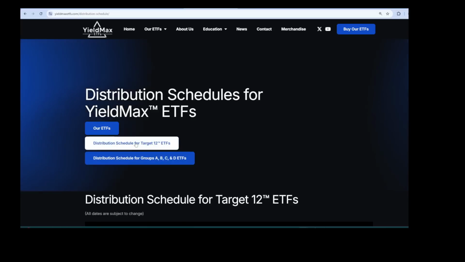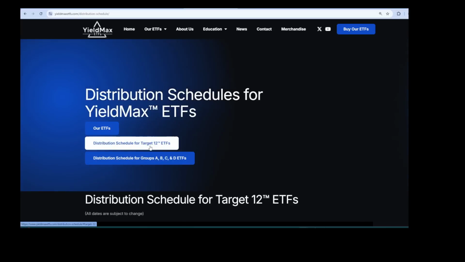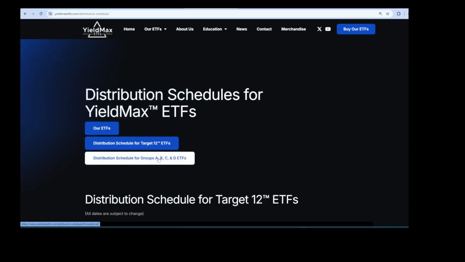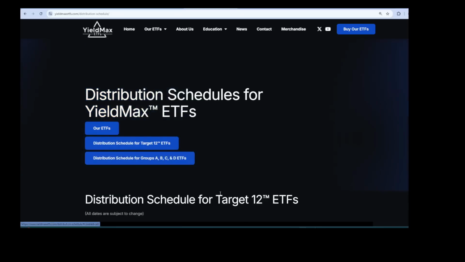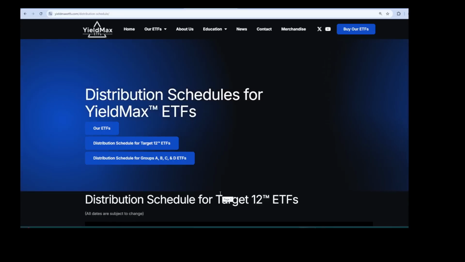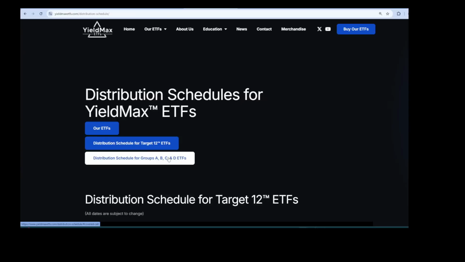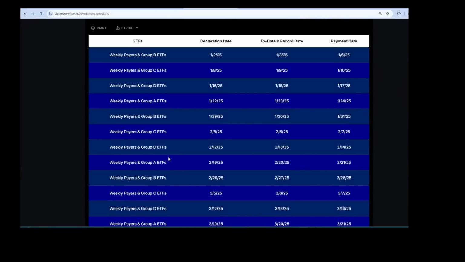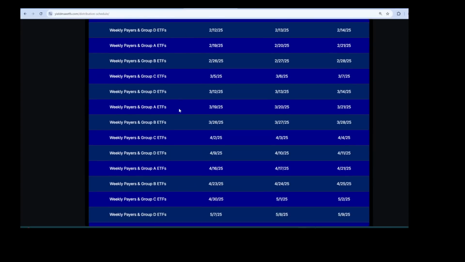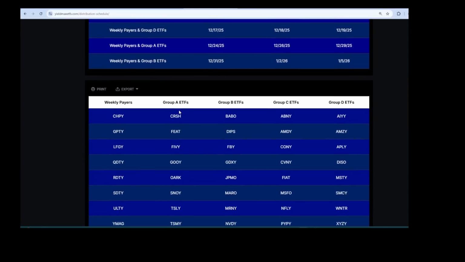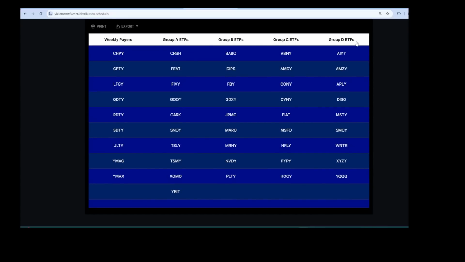And here you can either look at the schedule for the Target 12 ETFs or the Group A, B, C, D ETFs. If you click this, this will just jump you down to that section of the page, or you can just scroll down. Either one will take you there. So if I click it, as you can see, it scrolled right down to this section here, which gives the dates that it actually will pay out for each group. Now, if I scroll on down to the next table, you will see the groups here and each ETF that is listed in that group.